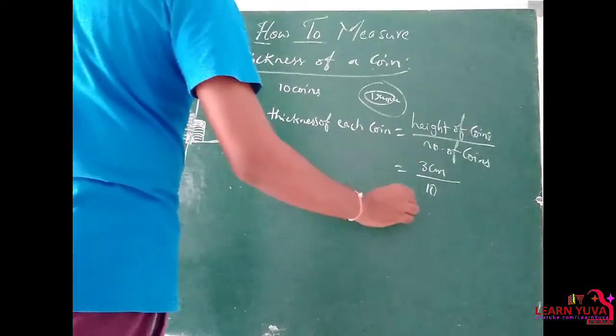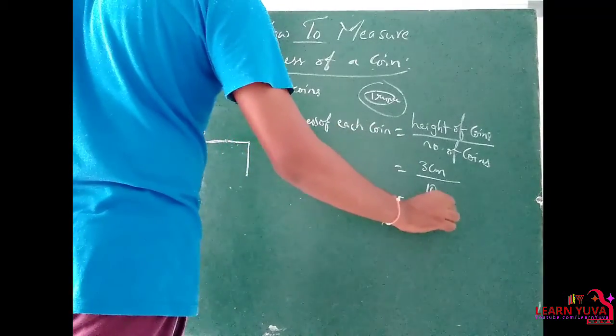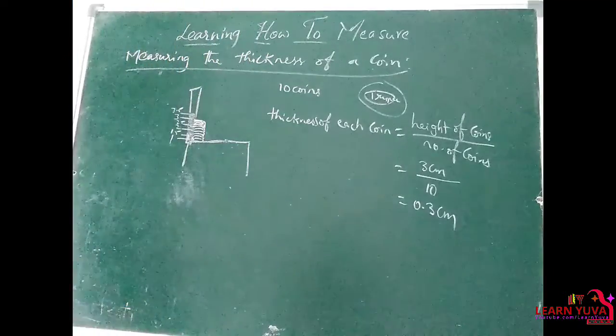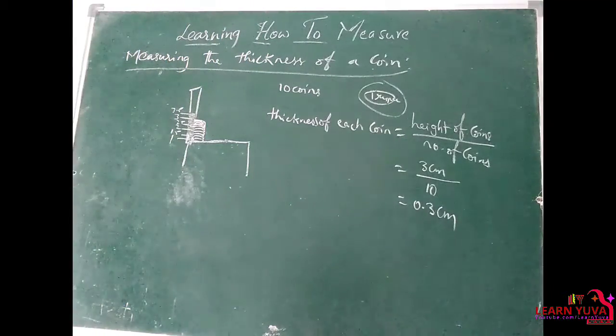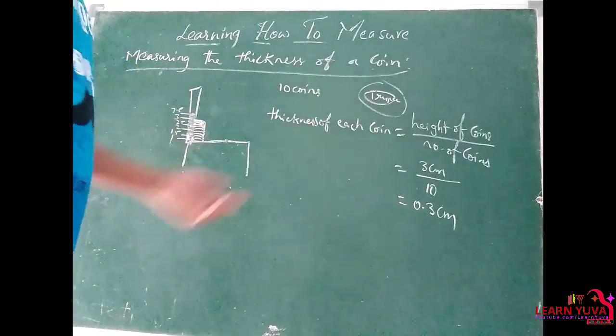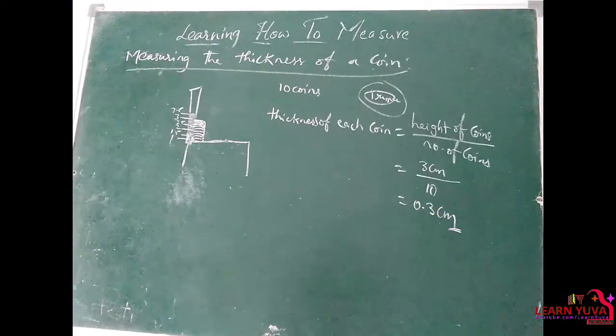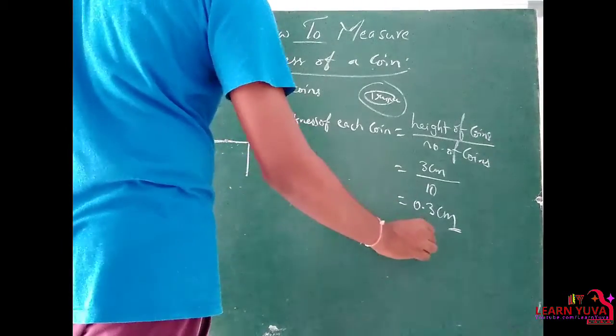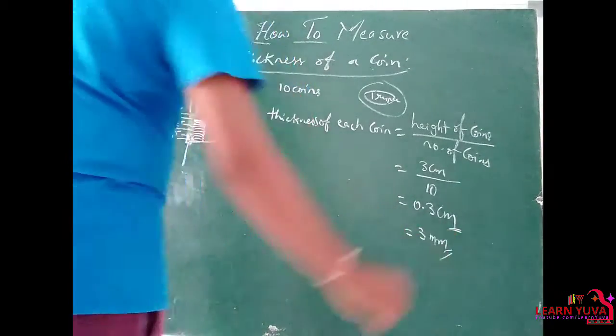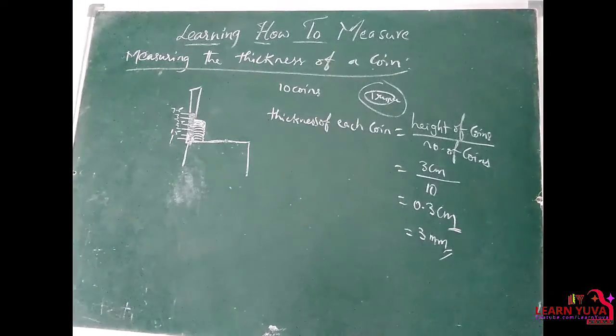So 3 by 10 is 0.3 centimeters. The thickness of each coin is 0.3 centimeters, or 3 millimeters. In this way we can measure the thickness of a coin. Clear?